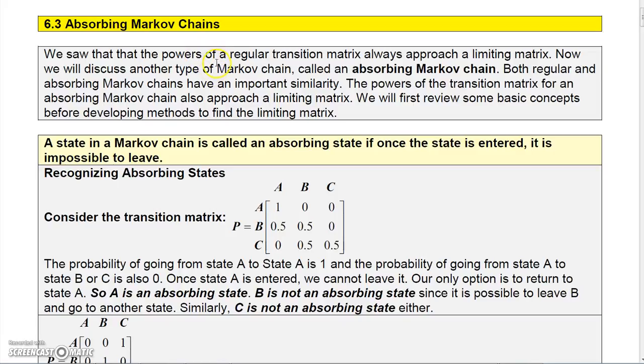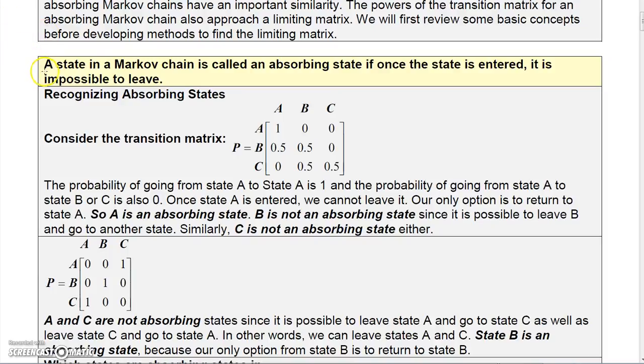Okay, we saw in a previous section that the powers of a regular transition matrix always approach a limiting matrix. Now we're going to talk about something called an absorbing Markov chain. Both the regular and absorbing Markov chain have an important similarity. The powers of the transition matrix for an absorbing Markov chain also approach a limiting matrix. But let's review some concepts first.